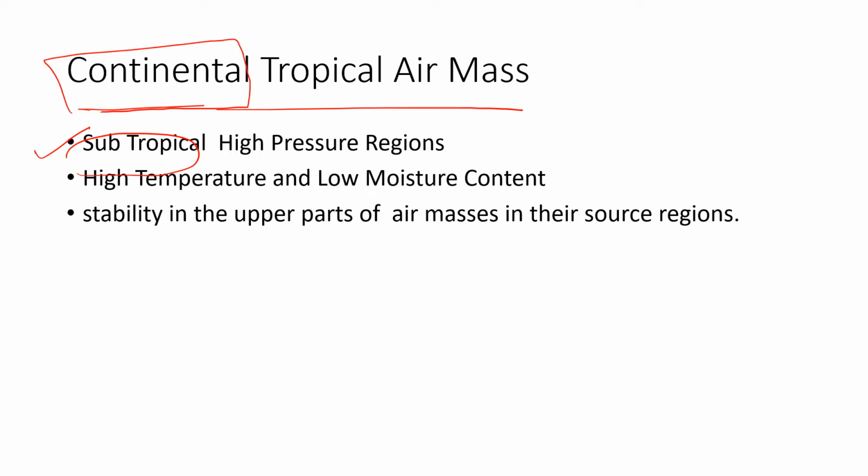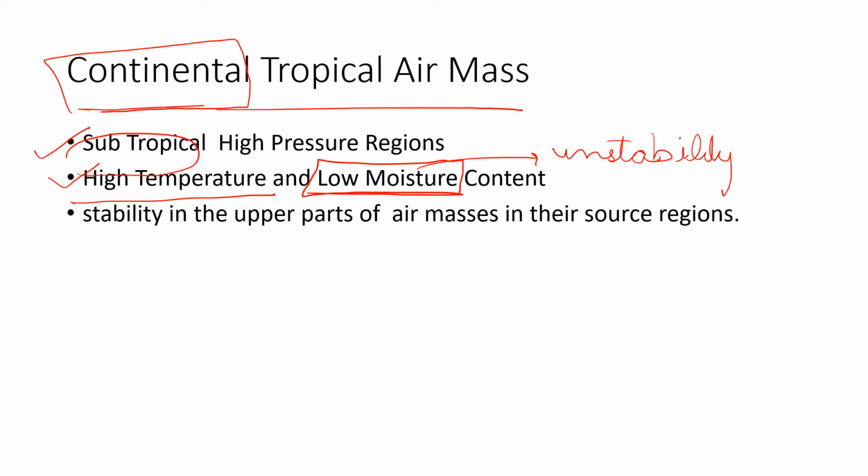So that's why the temperature would be high. Definitely in the tropical regions we have high temperature, with less moisture, but still we can expect some moisture. If moisture is there, it means instability in the atmosphere. What does instability imply? It implies that we would have rainfall also.